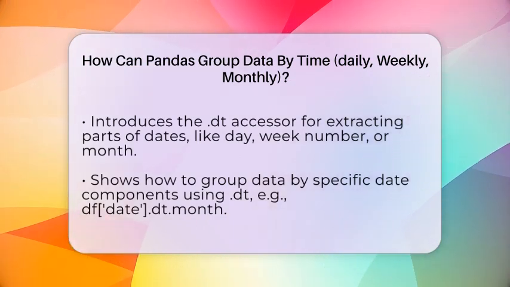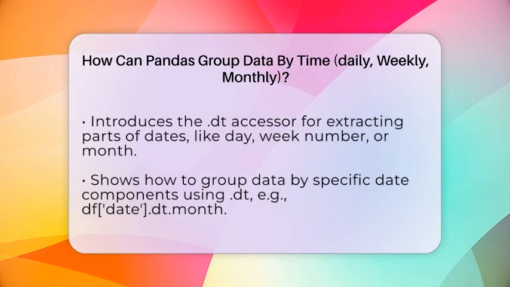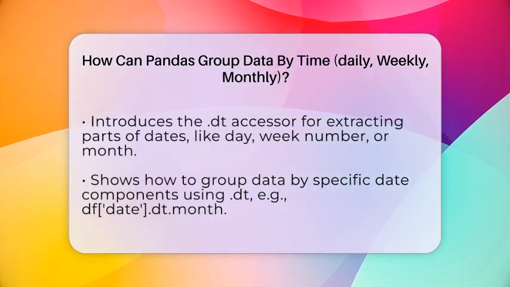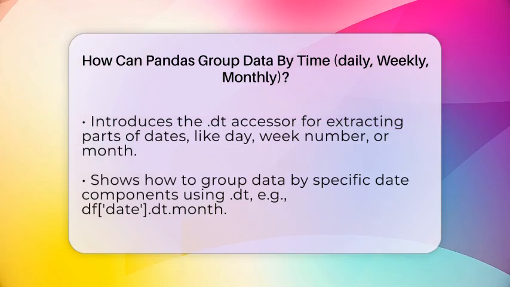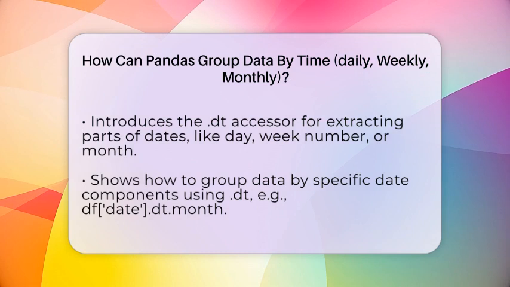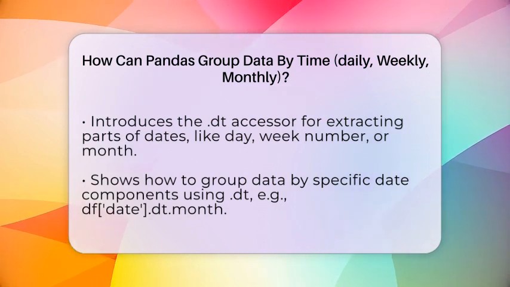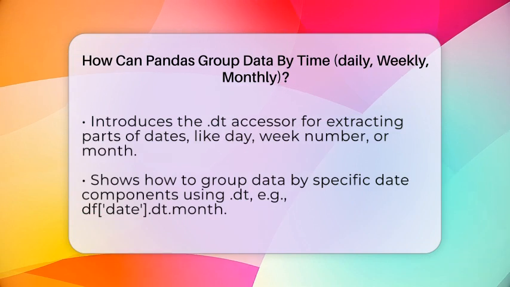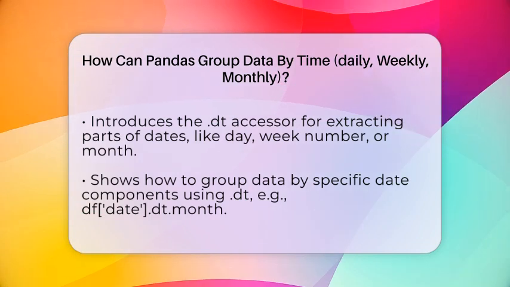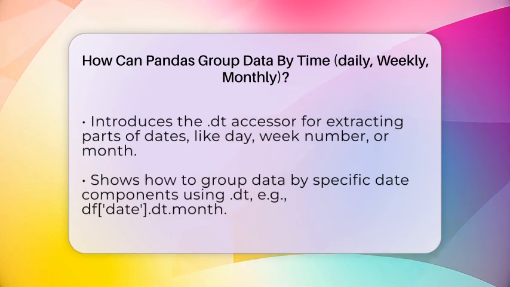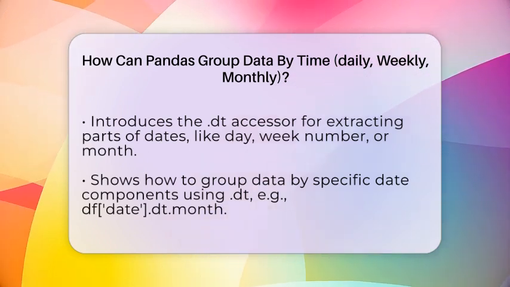Another way to group data by time is using the dt accessor. This allows you to extract parts of the date, like the day, week number, or month. For example, if you want to group by the day of the month, you can write df.groupby(df['date'].dt.day).sum(). To group by week number, use df['date'].dt.isocalendar().week. For months, you can use df['date'].dt.month. This method is handy when you want to analyze specific parts of the date rather than full intervals.